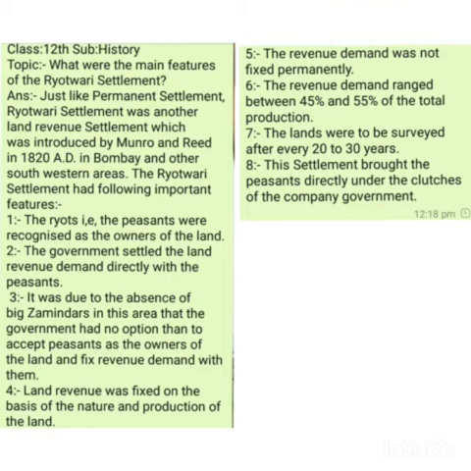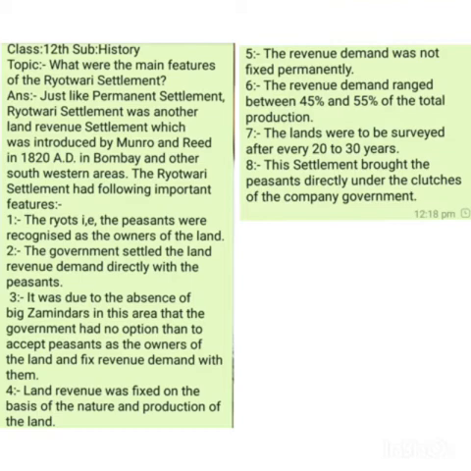In the permanent settlement, the Zamindar was considered as the owner of the land and was given the ownership rights over the land, but in the Raitwari settlement, the Rayat or the peasant was given the ownership rights over the land. Number two, the government, the British officials, fixed the land revenue demand directly with the peasants. In the permanent settlement, the land revenue was fixed by the British East India Company with the zamindars. But over here, the land revenue was fixed by the government with the peasants who were made the owners of the land.